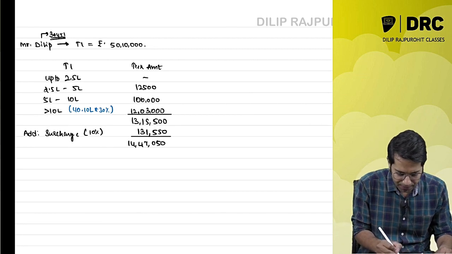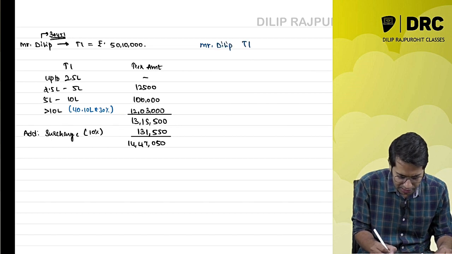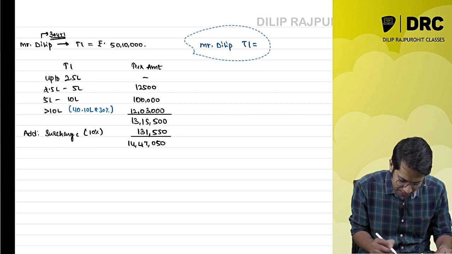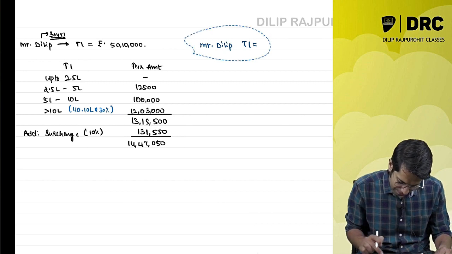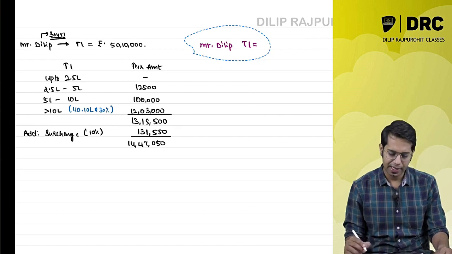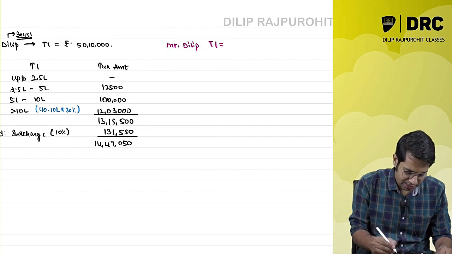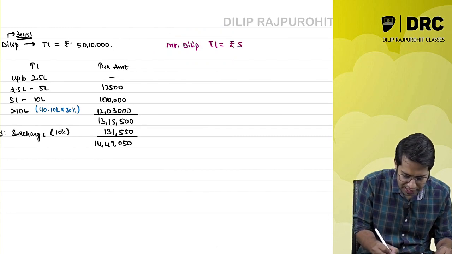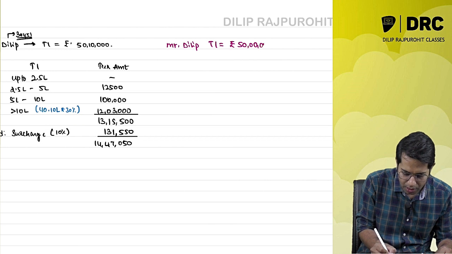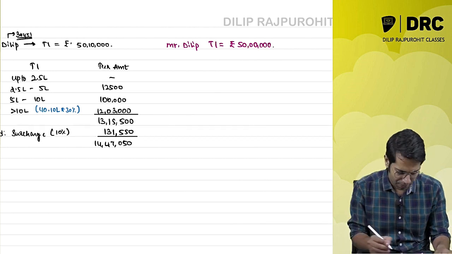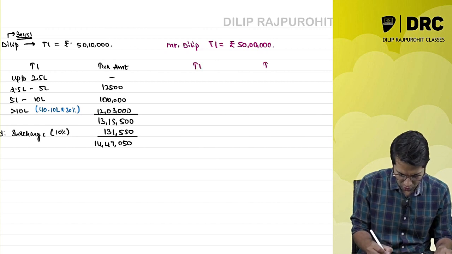Now let us compute my tax liability if my income is 50 lakh rupees. Say for example, Mr. Dilip, age 30 years, has a total income of exactly 50 lakh rupees. If my total income is exactly 50 lakh rupees, how much tax will I have to pay? Now, your total income and your tax amount.